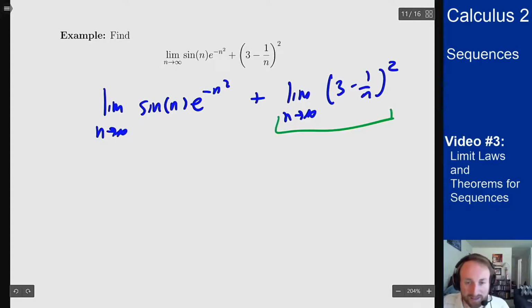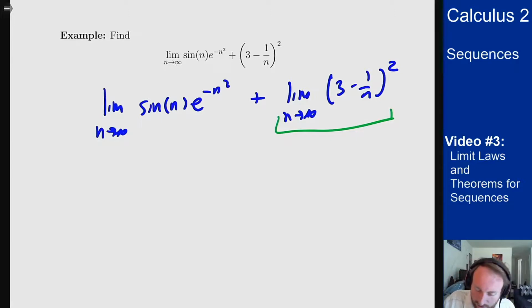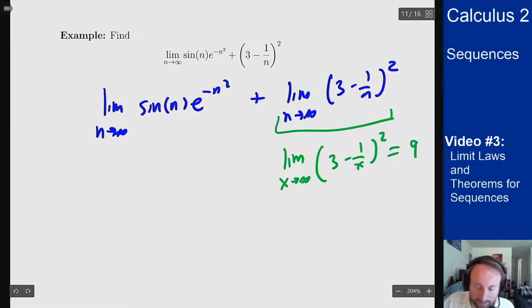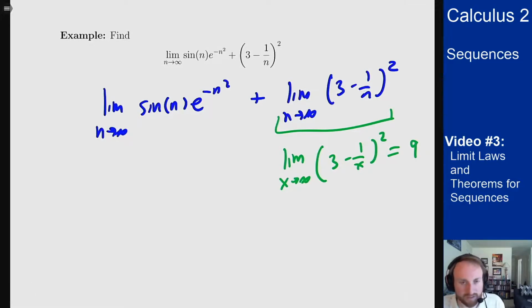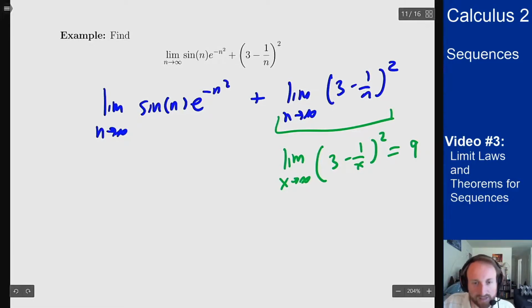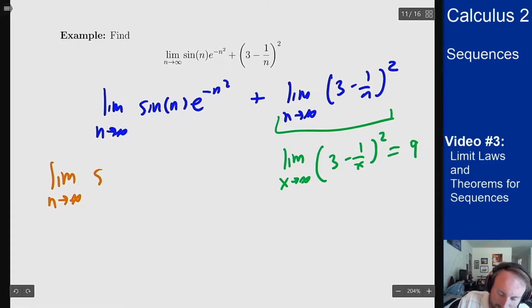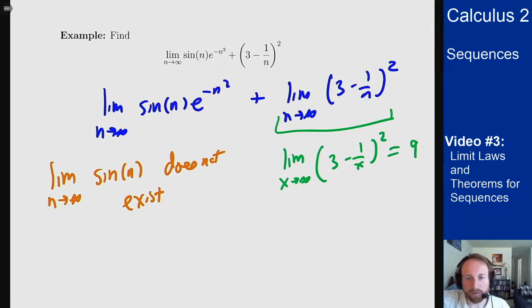Now this one over here is easy. This is a function, 3 minus 1 over n all squared. I can just plug in an x for that and take the limit like I would normally, to get that this should go to the limit as x goes to infinity of 3 minus 1 over x squared, which is 3 squared, so it's 9. So that one's done. Let's now deal with the first one. This looks more problematic, and the issue is that the limit as n goes to infinity of sine of n does not exist. Why doesn't that exist? Because it oscillates back and forth, up and down forever, and never goes to a certain value. So I can't use my product rules here to split this one up.